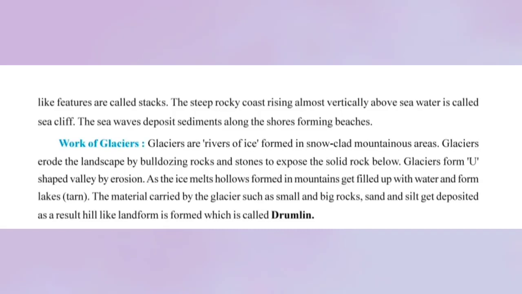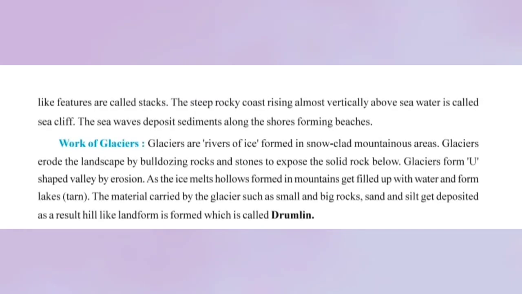So these are the common depositional features that we talked about.